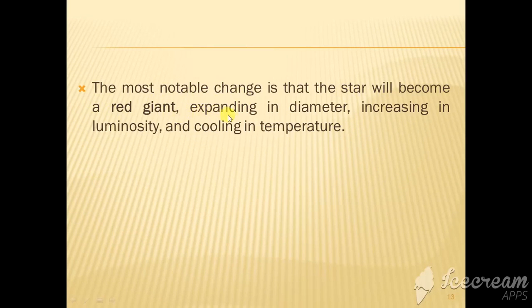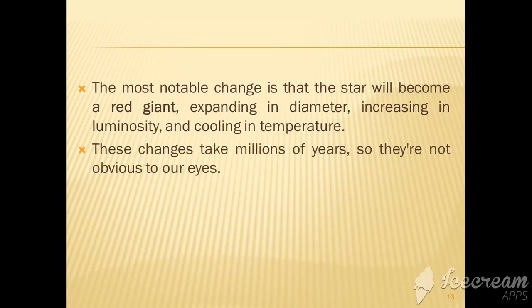Its expansion starts because there is no central core energy release to compensate the gravitational attraction. So the expansion of the star starts and its temperature decreases. These stars are known as the red giants. Red giant. Giant is huge in size.